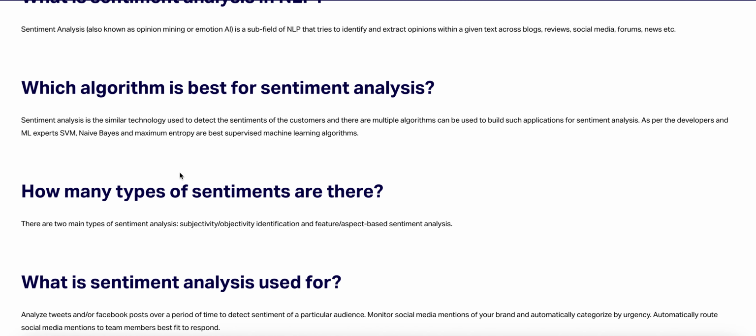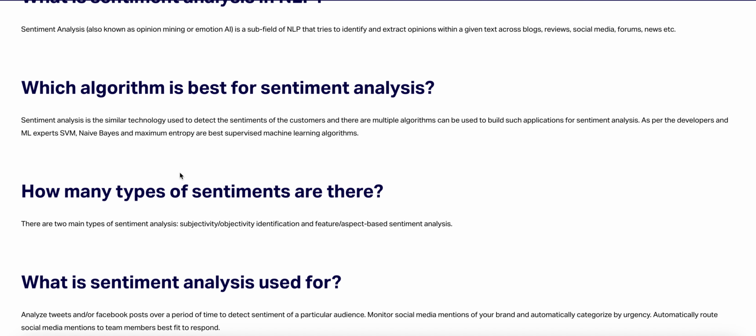Let's talk about which algorithm is best for sentiment analysis. Sentiment analysis is a similar technology used to detect the sentiment of customers, and there are multiple algorithms that can be used to build such an application. As per development and ML experts, SVM, Naive Bayes, and maximum entropy are the best supervised machine learning algorithms.